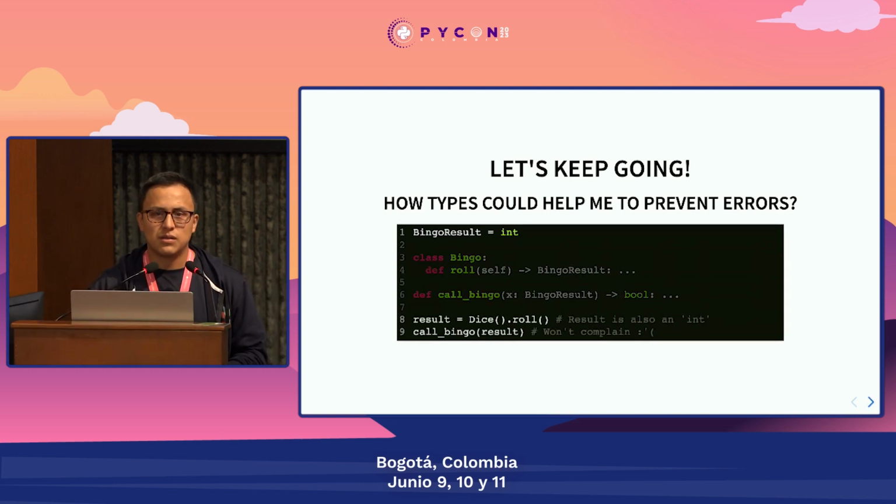What if I do this? What if I call the function bingo with the result of rolling a dice? The type checker is not going to complain. Python is going to execute the code, but we know that that's incorrect, because we were expecting to get the result from bingo.roll, not dice.roll. So how could we prevent this?